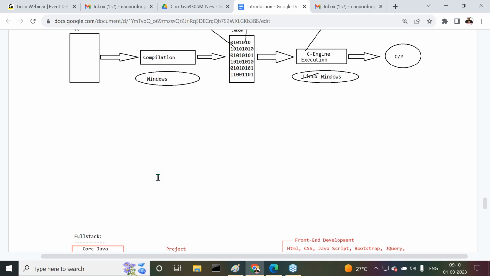C and C++ I'm discussing for comparison purposes. But our required content is that Java is a platform independent programming language, and we have to understand clearly how. Observe carefully.